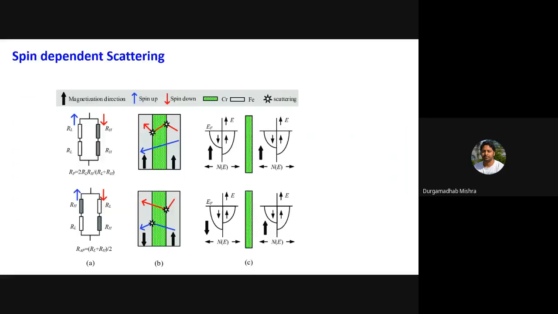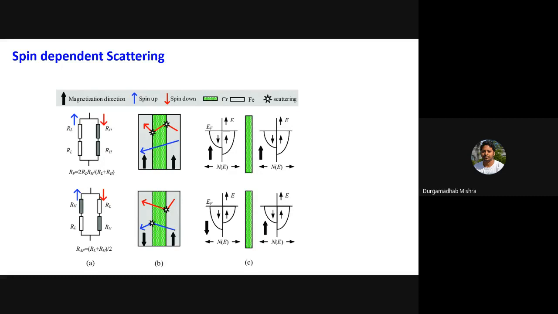The reason, I'll just explain in one slide. It depends on something known as spin dependent scattering. The resistance is always due to the scattering of electrons. Normally when we talk about electron scattering, we don't consider the spins. We just say electrons will be scattered due to some charge centers or the lattice, I mean due to phonons, or maybe impurities.